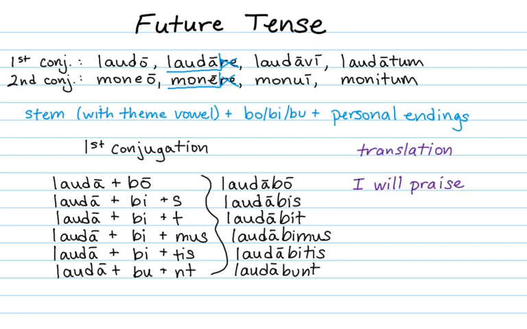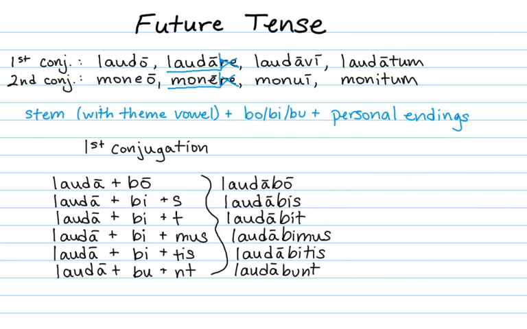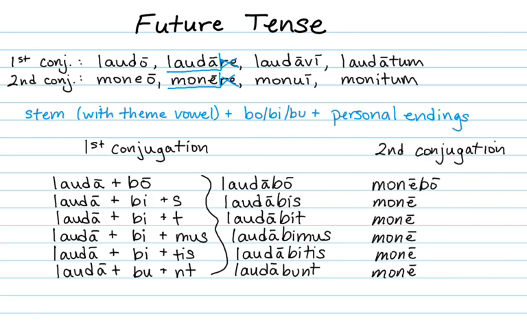These mean I will praise, you will praise, he, she, it will praise, we will praise, you all will praise, and they will praise. For the second conjugation, moneo, we get monebo, monebis, monebit, monebimus, monebitis, monebunt.